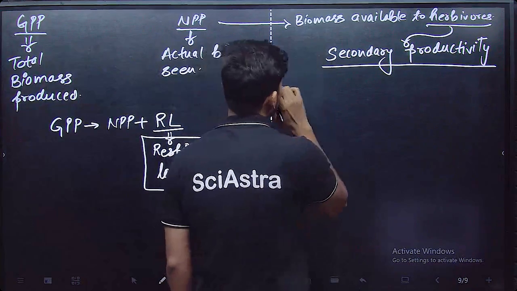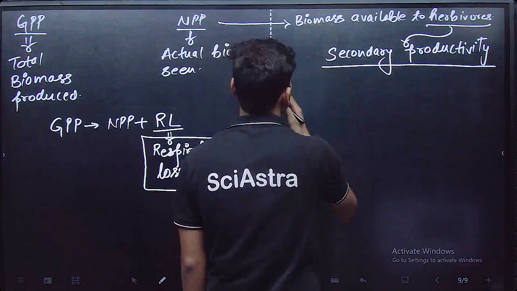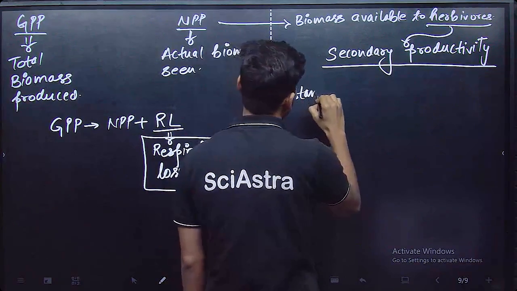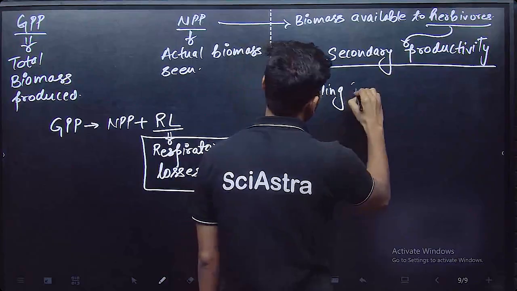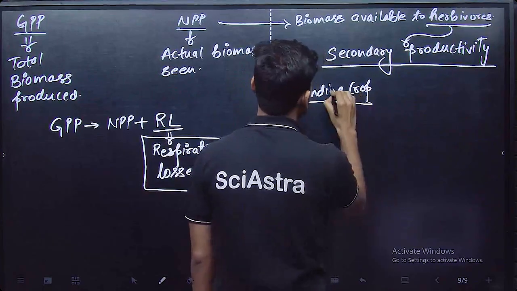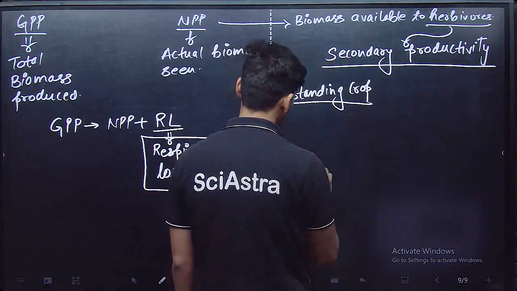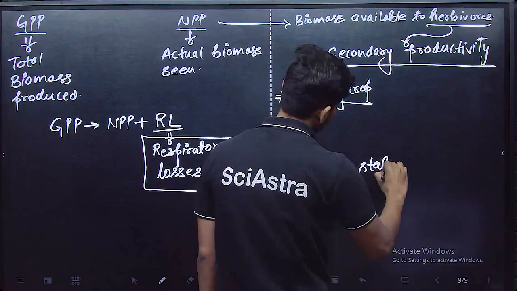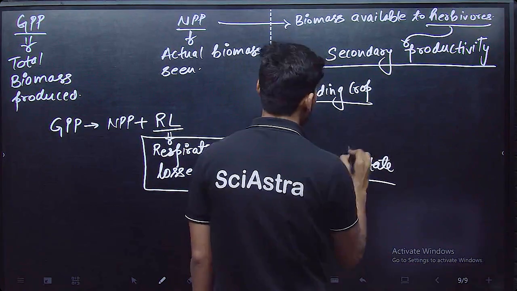Now let's move ahead and see other things. So this is productivity. Now there are two terms: one is known as standing crop and one is known as standing state. Now tell me, what is the difference between them?